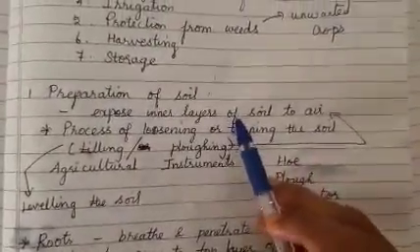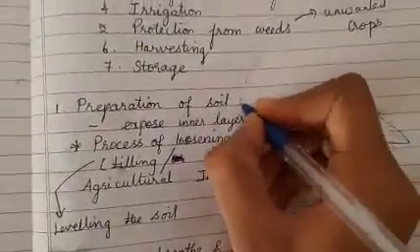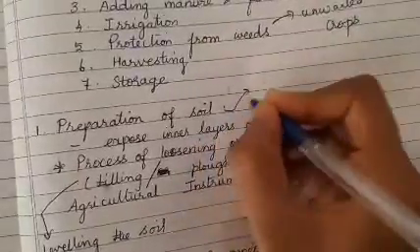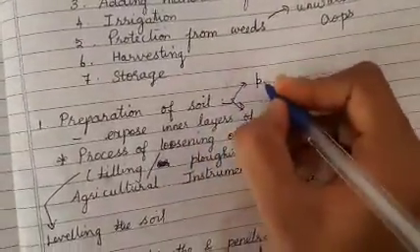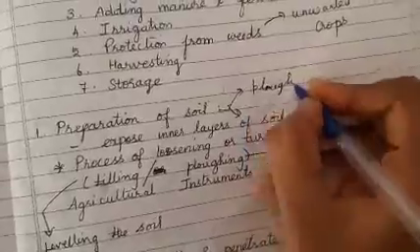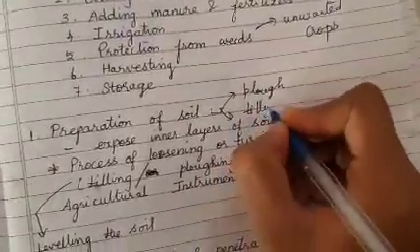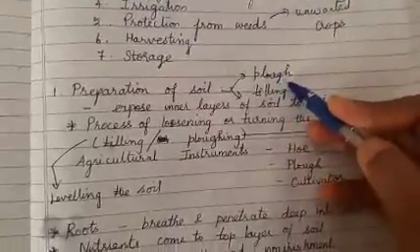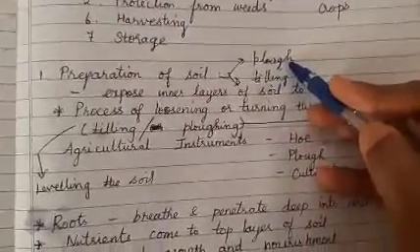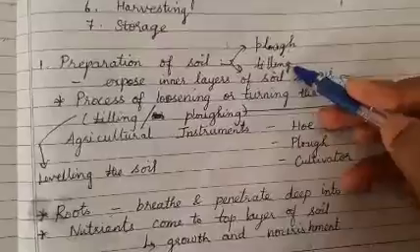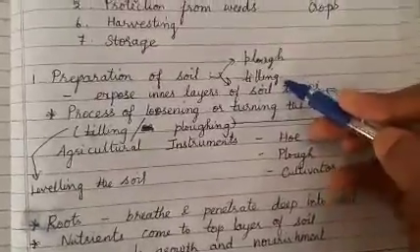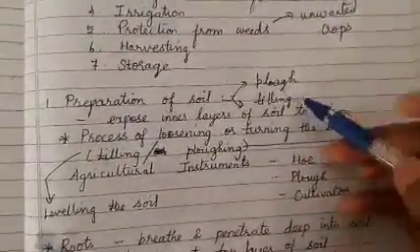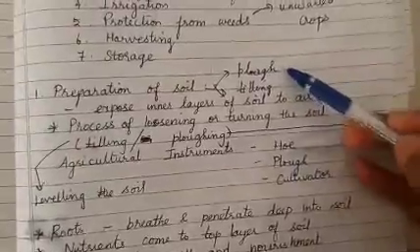Okay, now first let us go with the digging process. I am telling you again and again, this preparation will be of 2 types. First I am going to plough the soil and next I am going to till it. So ploughing means exposing, digging. I am going to expose the layers to the air, and tilling means I am going to level the layers. Why am I going to do so? Let us see now. So first is ploughing.